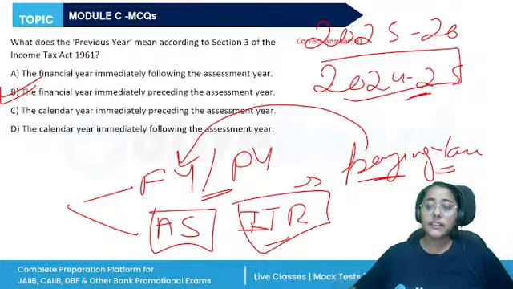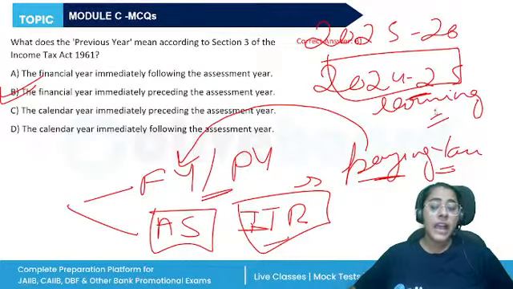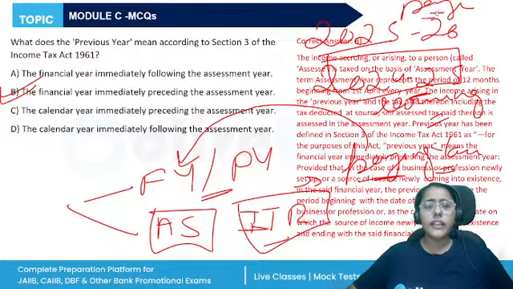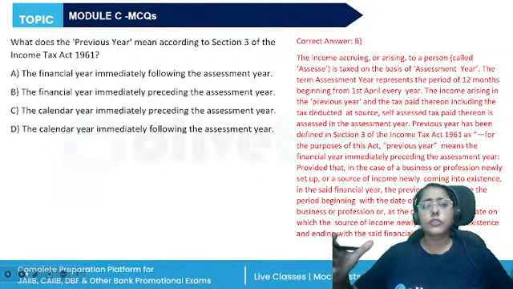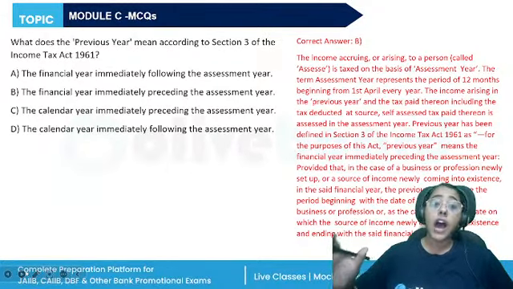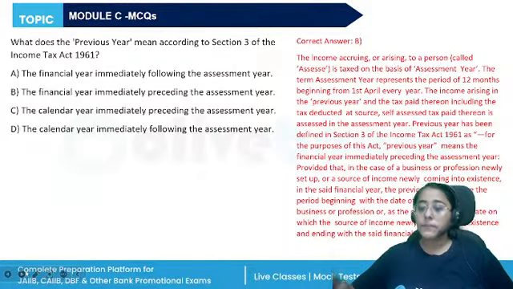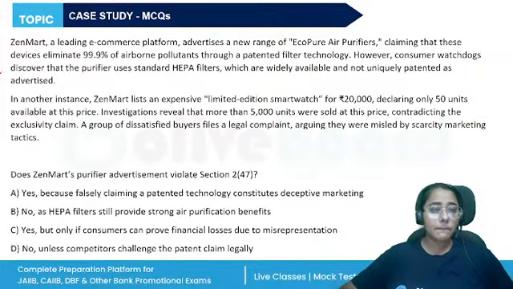In this year, the previous year or financial year, we are earning our income, and in the assessment year, we are paying taxes on it. All right, now there's the whole provision related to it. If a new source of income comes into existence in the middle of the financial year, how do we compute the financial year? How do we take into account the income? All of these things are there. All right, so the correct answer is B.